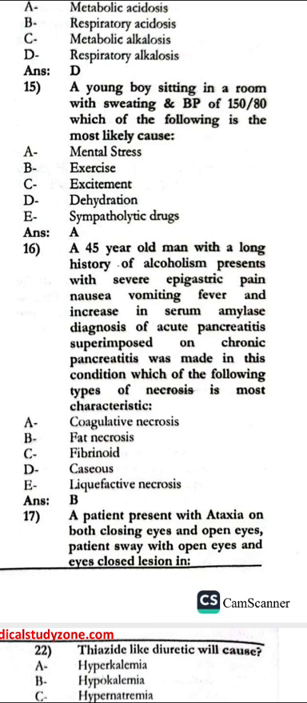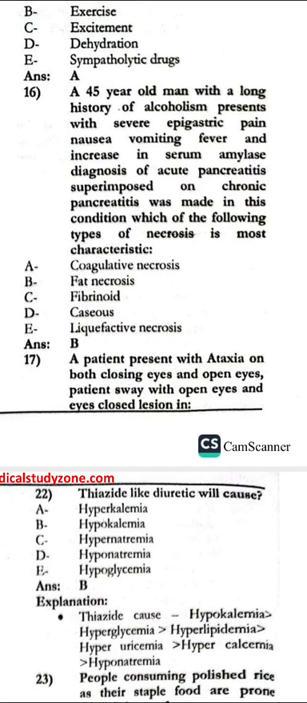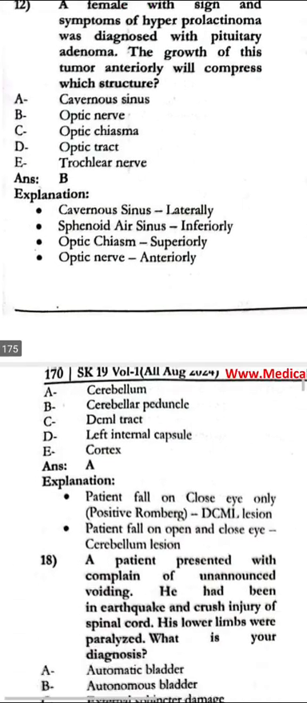A 50-year-old man with a long history of alcoholism presents with severe epigastric pain, nausea, vomiting, fever, and increased serum amylase. A diagnosis of acute pancreatitis superimposed on chronic pancreatitis was made in this case. The necrosis would be fat necrosis. The patient presents with ataxia on both closing eyes and open eyes. The patient sways with open eyes and eyes closed. The lesion would be at the cerebellum.